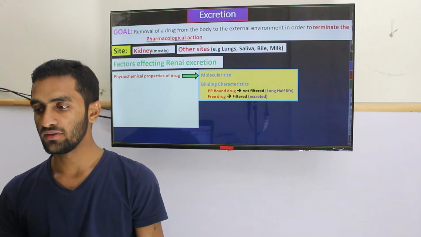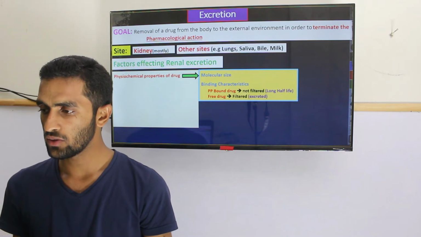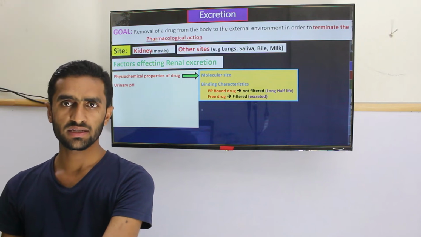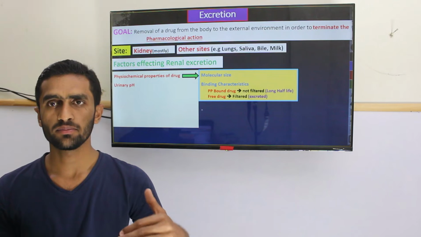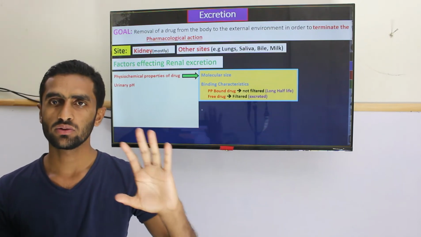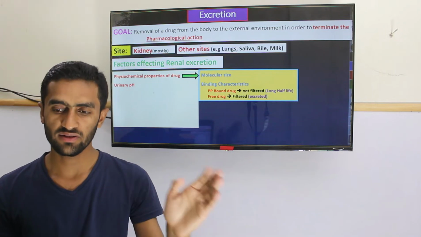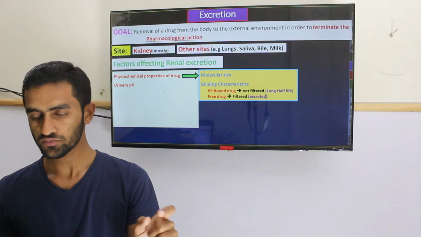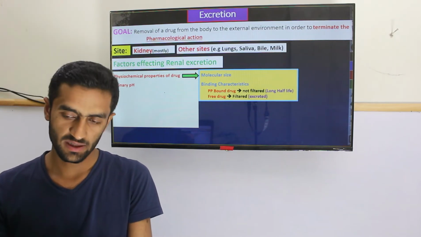Free drug is better for absorption, although this concept we have somehow covered in the absorption. So urinary pH, as you know, if it's a weak acid, the opposite medium is needed; if it's a weak base, the opposite medium as well. So the opposite medium is important for the excretion. If it's a weak acid, the pH should be basic. If it's a weak base, then we go for the acidic.